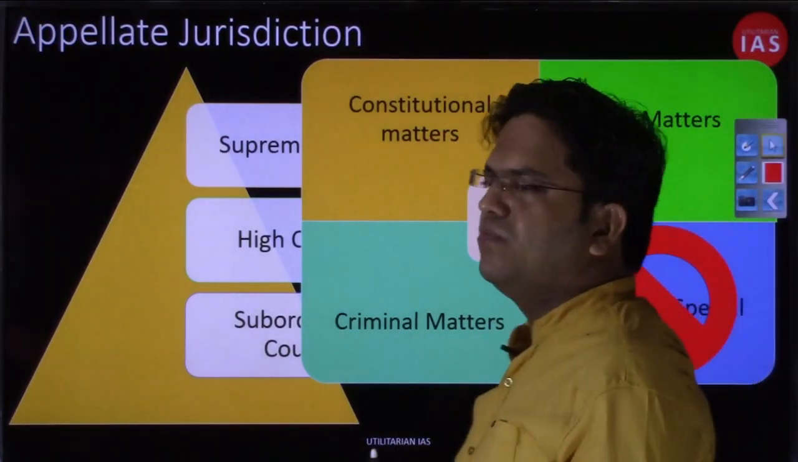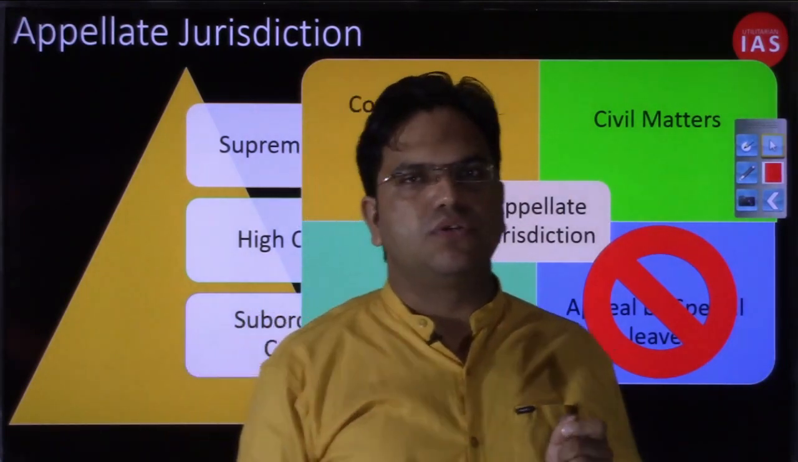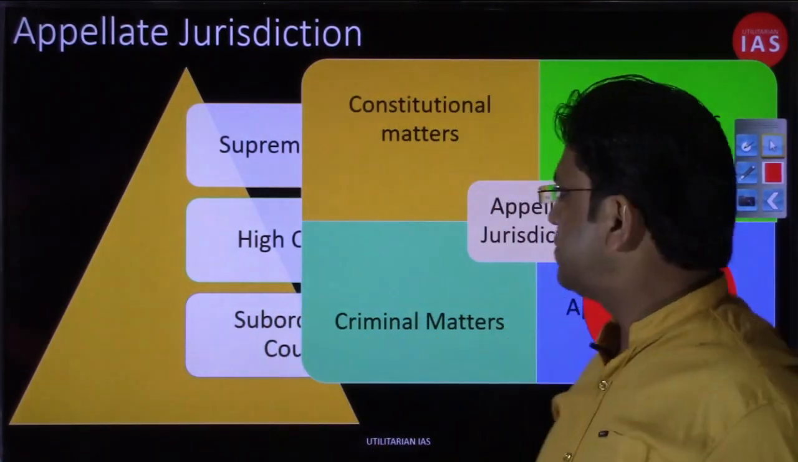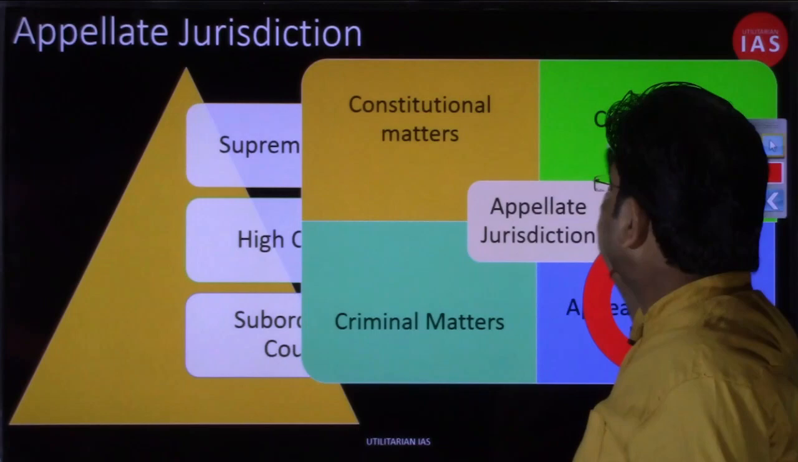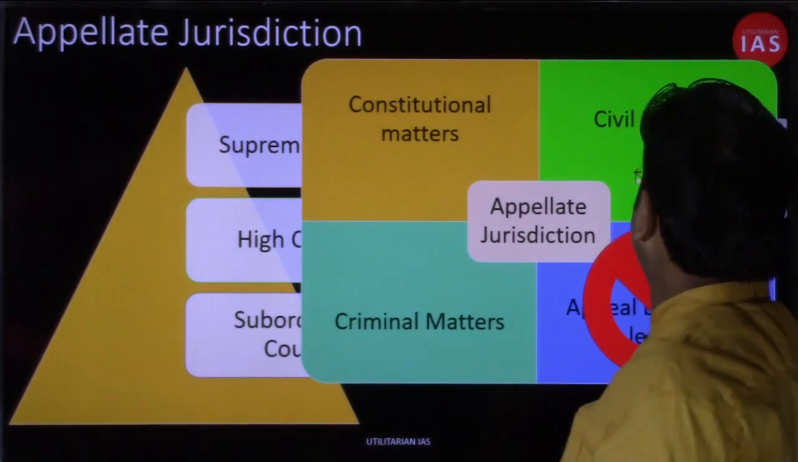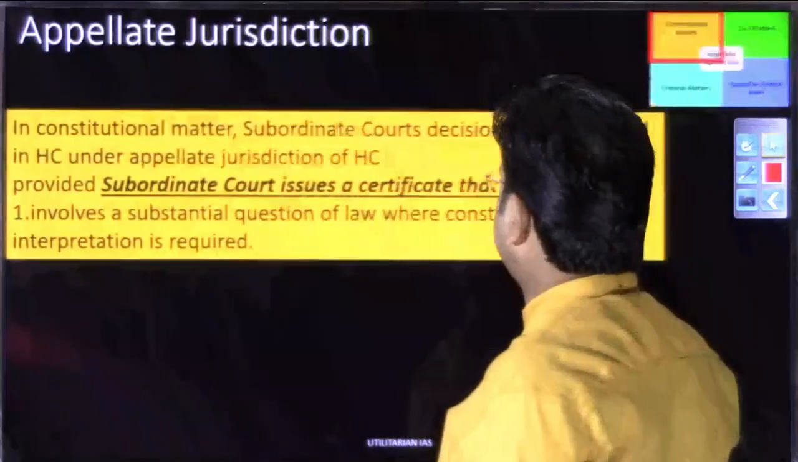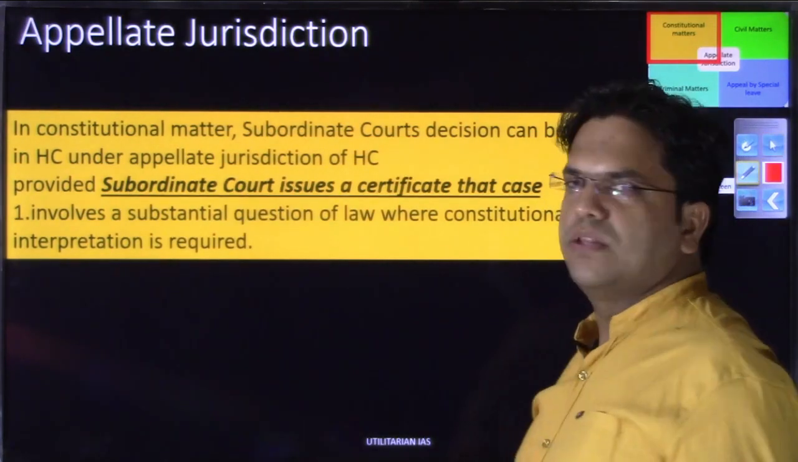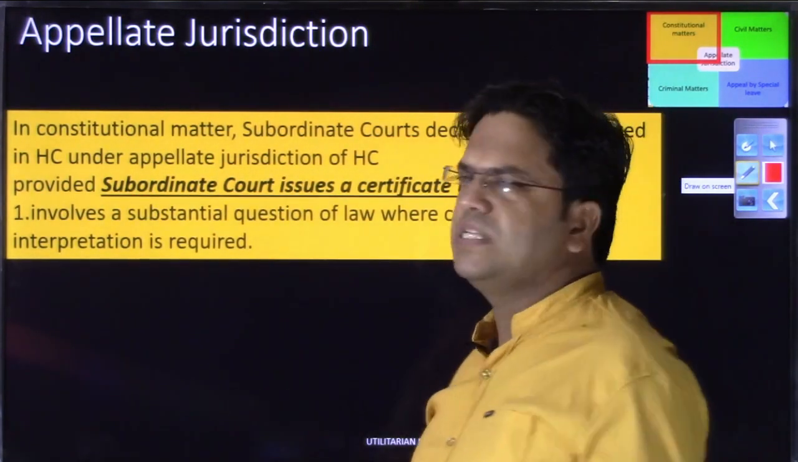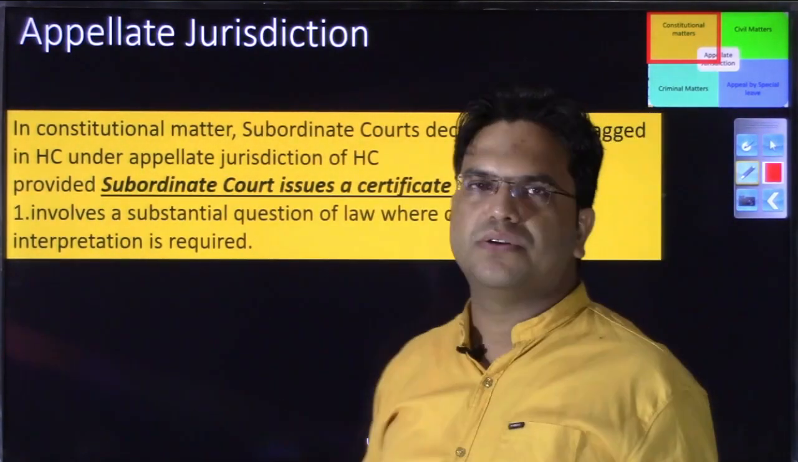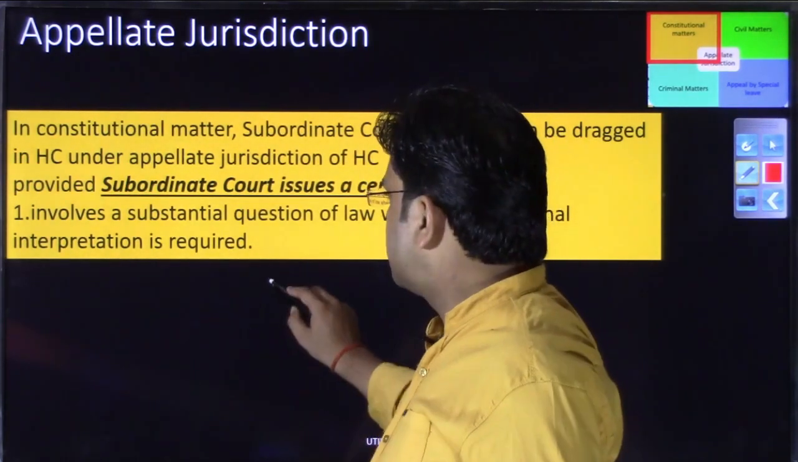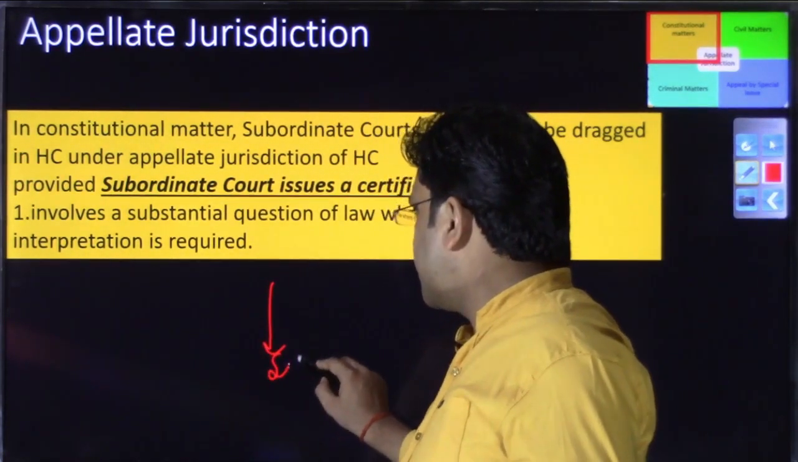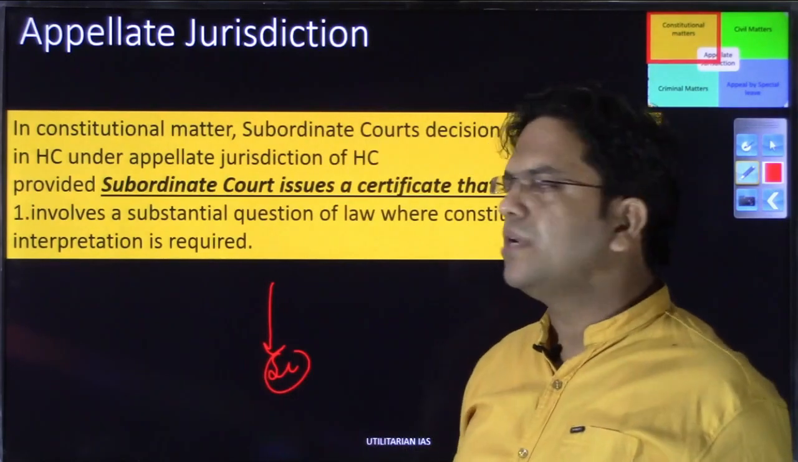So now we are going to discuss the appellate jurisdiction of High Court. First we will start with the constitutional matter, then civil matter, and then criminal matter. So let us start discussing the appellate jurisdiction of the High Court in the constitutional matters. Now, the appellate jurisdiction of the High Court in relation to the decisions of the subordinate court rarely happens in constitutional matters especially.